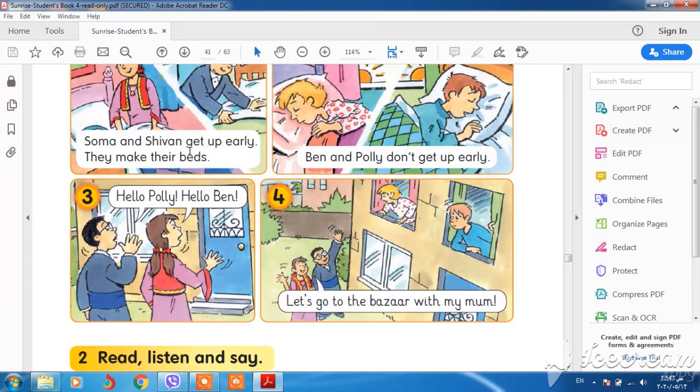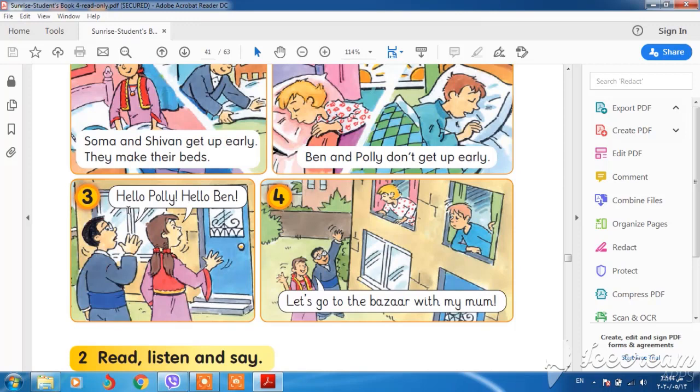Look at this verb. It is the verb base without s or es, because we have they. With I, we, you, they, the verb should be verb base without s. They make their beds. Ben and Polly don't get up early. We also have two names, Ben and Polly. It should be don't. If you have one name, we should say Ben doesn't get up early.